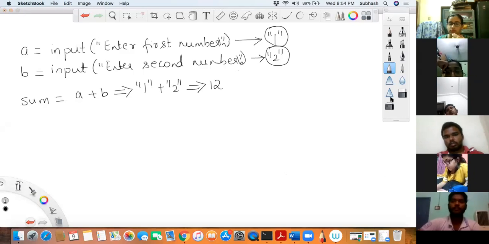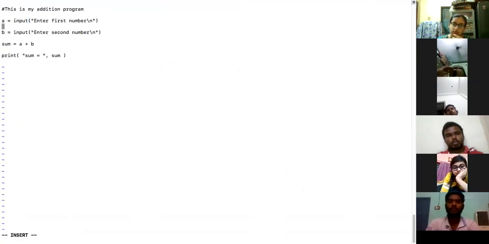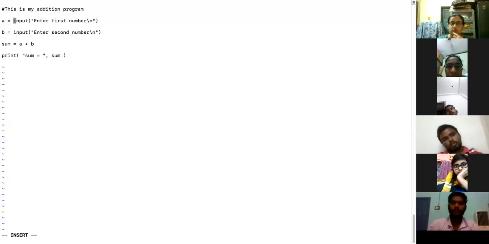Now just understand what is happening here. I want to convert this into an integer and then add it. So what will I do? When I say input, it will actually take a string, right? Now I will convert that, or else let me write it in a separate line so that you'll understand.